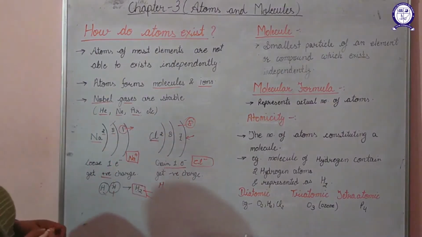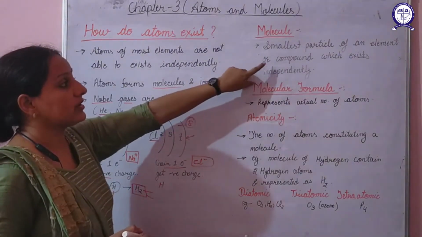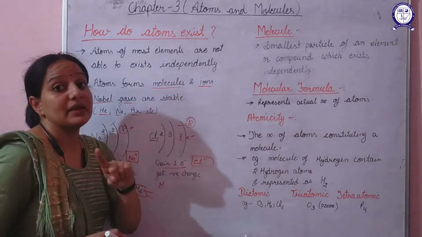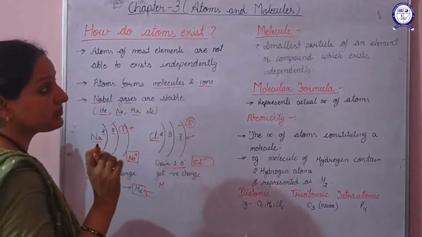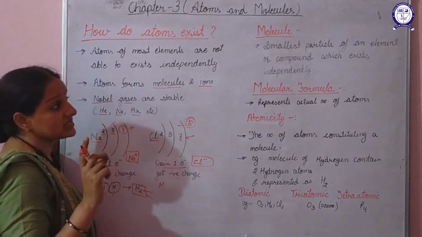Now what basically are molecules? The smallest particle of an element or a compound which exists independently. A molecule is the smallest particle of an element or a compound which can exist independently.